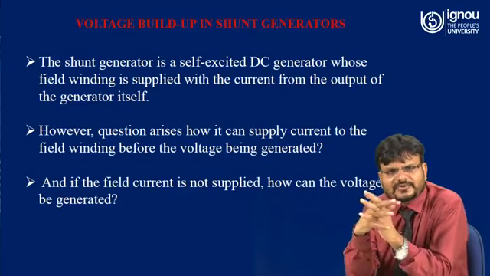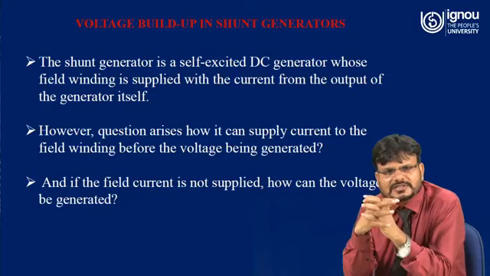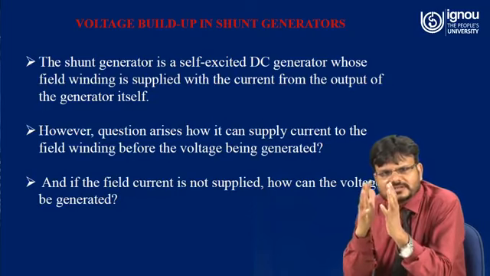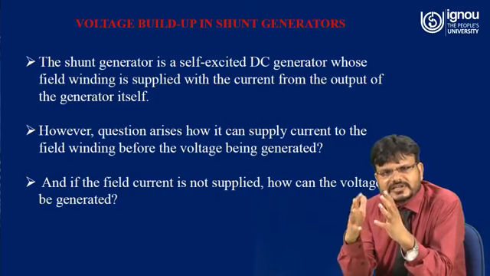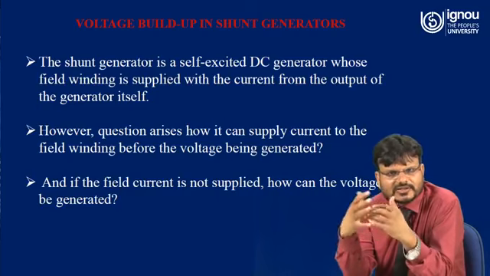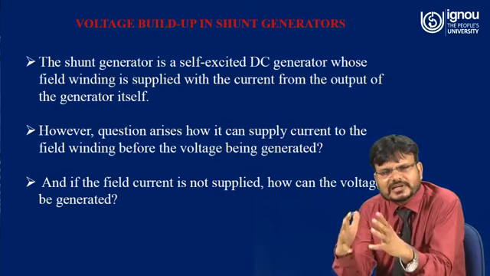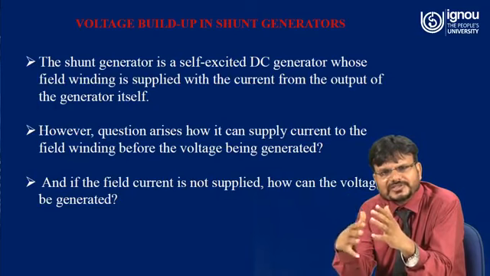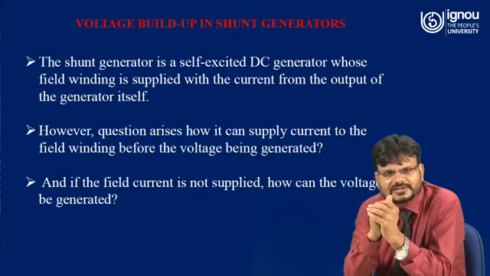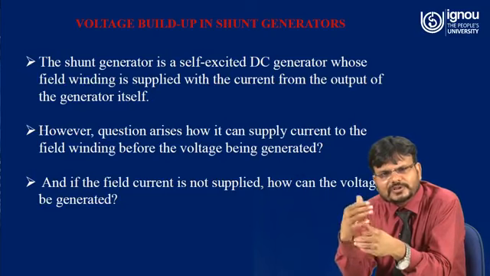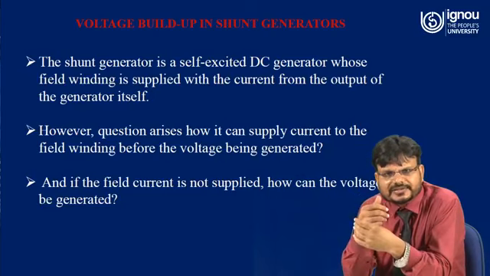Now here we have to understand how the voltage is built up in the DC shunt generator. The shunt generator is basically a self-excited DC generator, as I already told you, whose field winding is supplied with the current from the output of the generator itself, right? However, the question arises how it can supply current to the field winding before the voltage is generated.